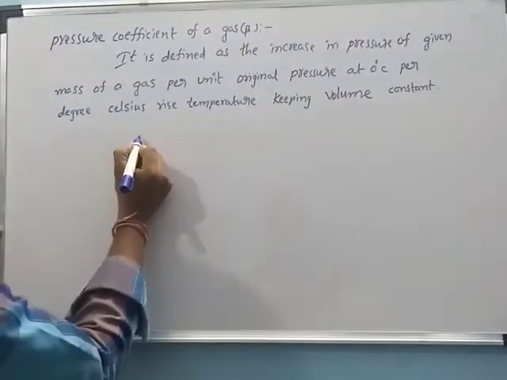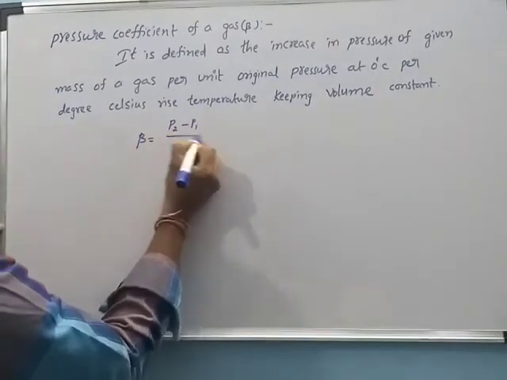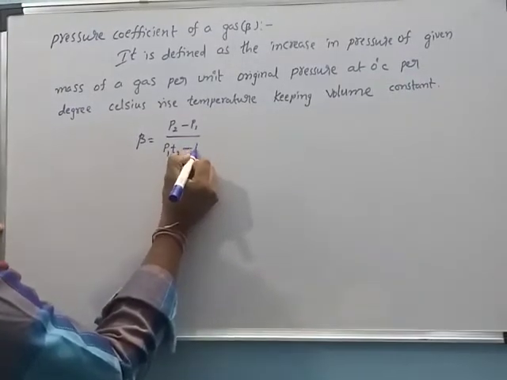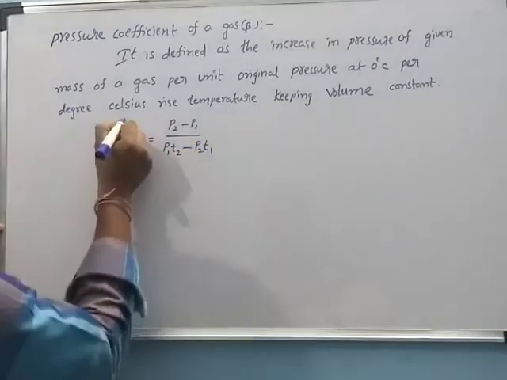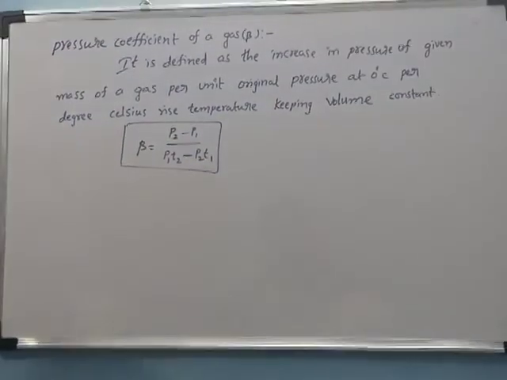It is denoted by beta, equal to P2 minus P1 by P1 into T2 minus P2 into T1. This is the formula of the pressure coefficient of gas.